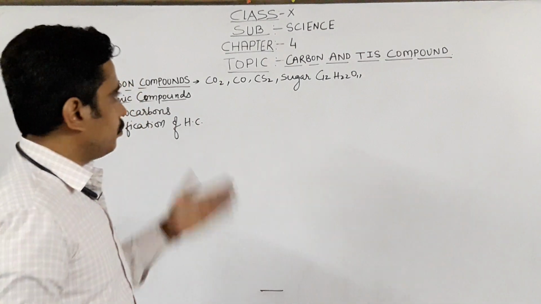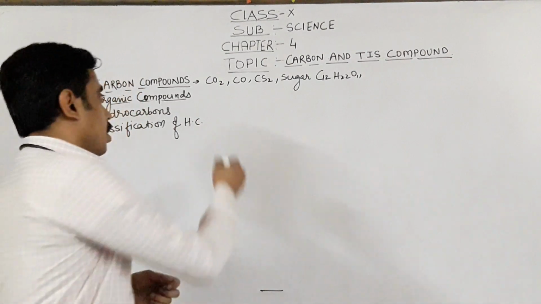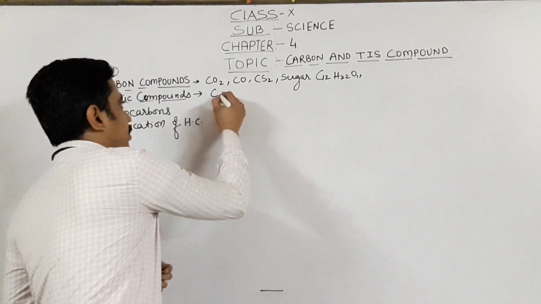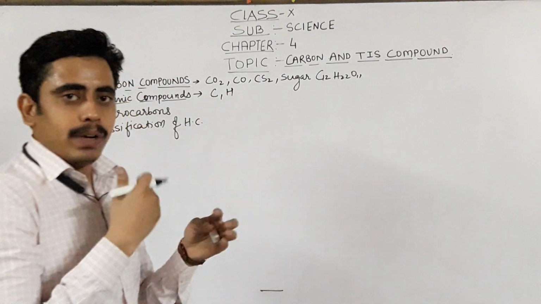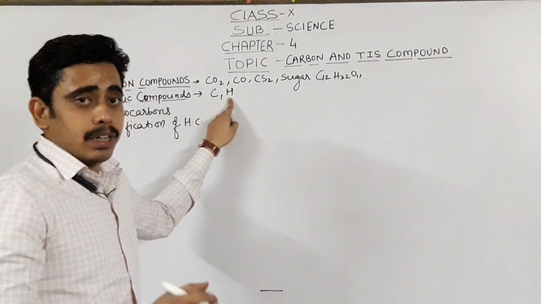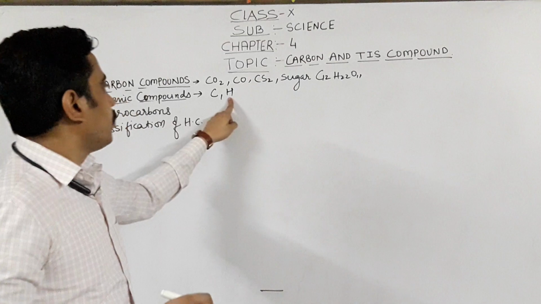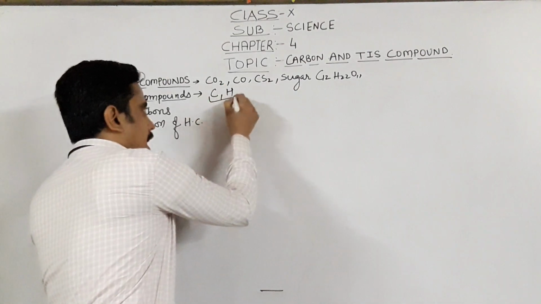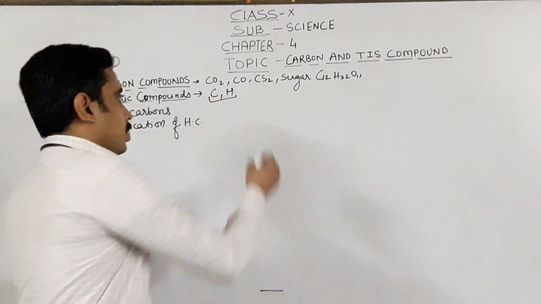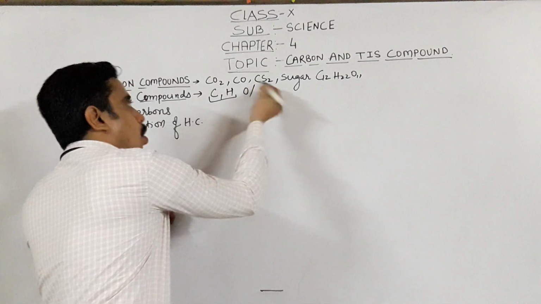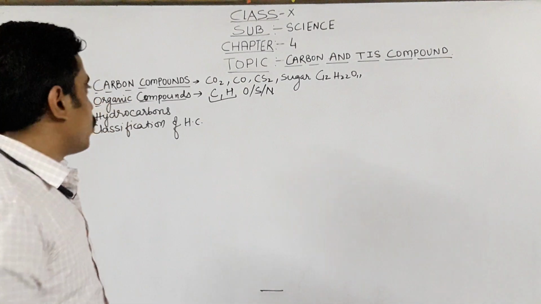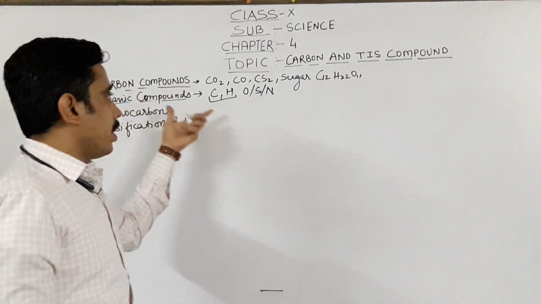So, in the sense of our chapter, what are organic compounds? The compounds in which carbon is present, and along with carbon, hydrogen is covalently bonded with the carbon. Along with carbon and hydrogen, these are a must, these are necessary. Along with this carbon and hydrogen, if oxygen is also present, or sulfur is also present, or nitrogen is also present, then these types of compounds are said to be organic compounds.